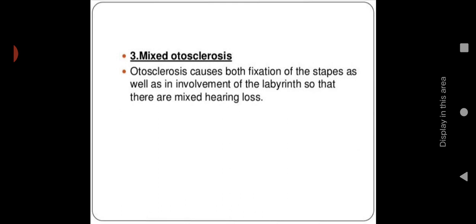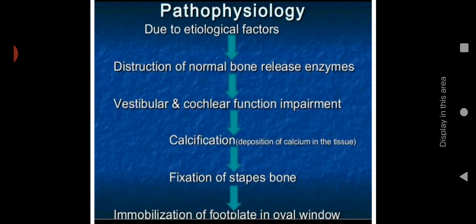Then mixed otosclerosis means otosclerosis causes both fixation of the stapes as well as involvement of the labyrinth, so there is mixed hearing loss. So in mixed otosclerosis, both the stapes bone and the inner ear or membranous labyrinth are involved. Let us see the pathophysiology.